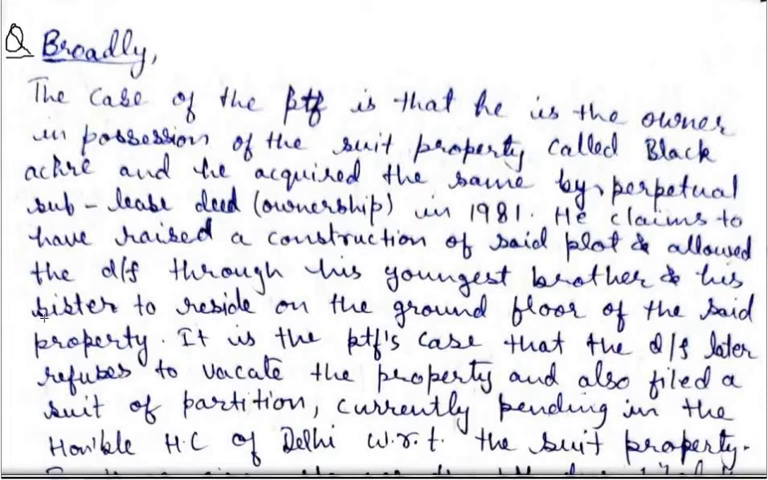So the question is, the case of the plaintiff is that he is the owner in possession of the suit property called Black Acre and he acquired the same by perpetual sublease deed. A perpetual sublease deed means ownership by perpetual sublease deed in 1981.